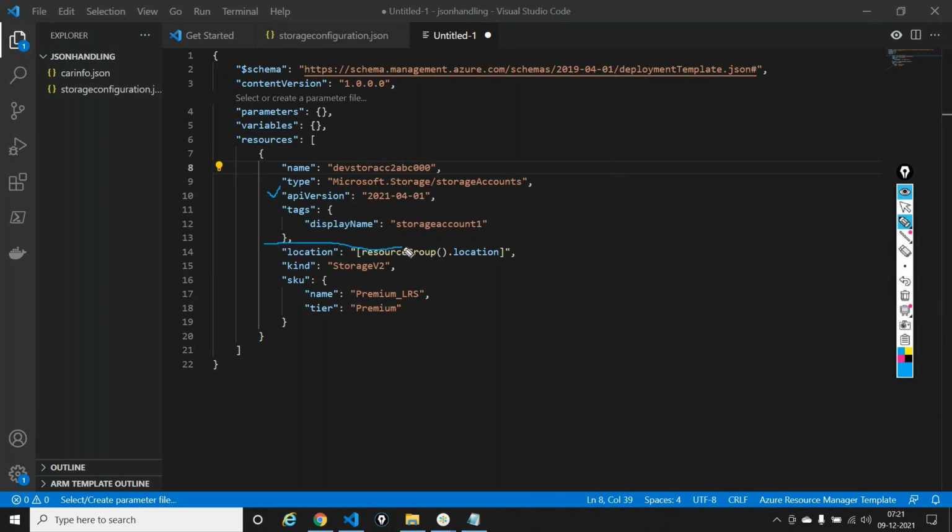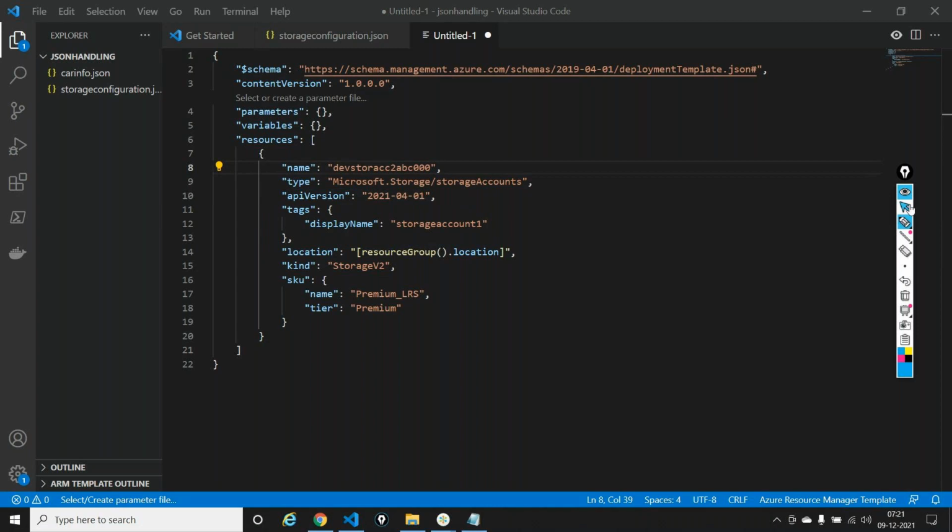Third is tags. What are tags, guys? They identify a resource. So I can have multiple tags, right? I can say display name is storage account. I can say team, owner, and so on. And I am mentioning these tags inside the curly braces out here, telling that these are multiple objects.